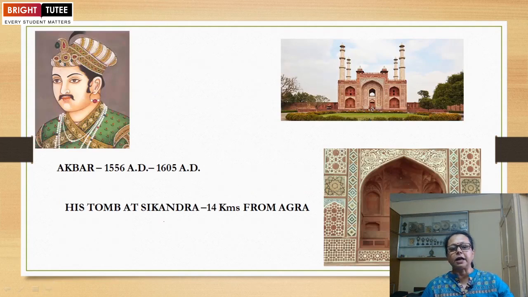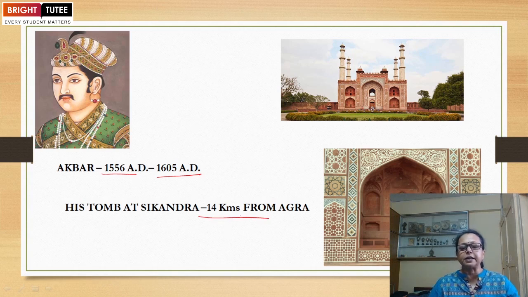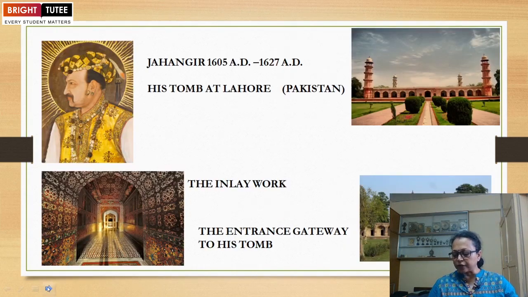Then it comes to Akbar. His reign was from 1556 to 1605, and his tomb is at Sikandra, 14 kilometers from Agra. This is the place where his tomb has been made. He was buried there.